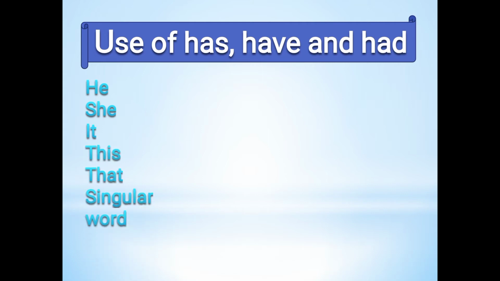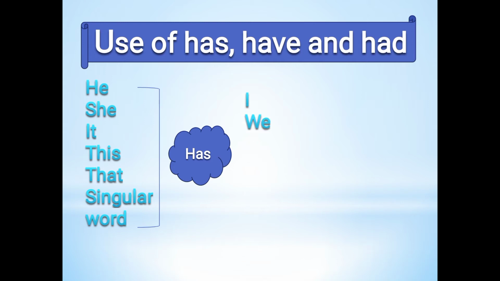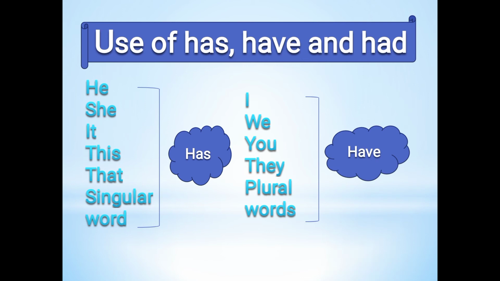So now we will discuss the use of has, have and had in brief. As you all know, he, she, it, this, that are singular words used with has. So when these words come, we will write has. Similarly, I, we, you, they are plural words used with have. So once these words come, we will use have.